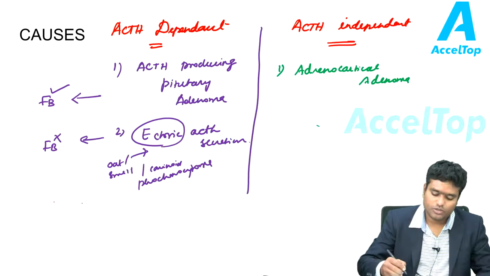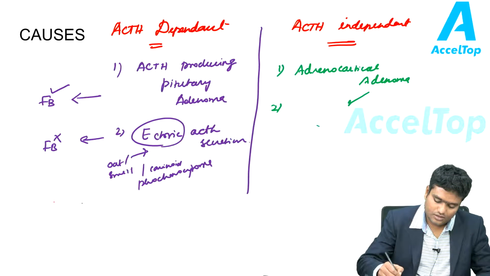The adrenal itself produces more amount of steroids. The second is that this adenoma could get transformed into a carcinoma, so it is adrenocortical carcinoma. So these are the commonest causes.